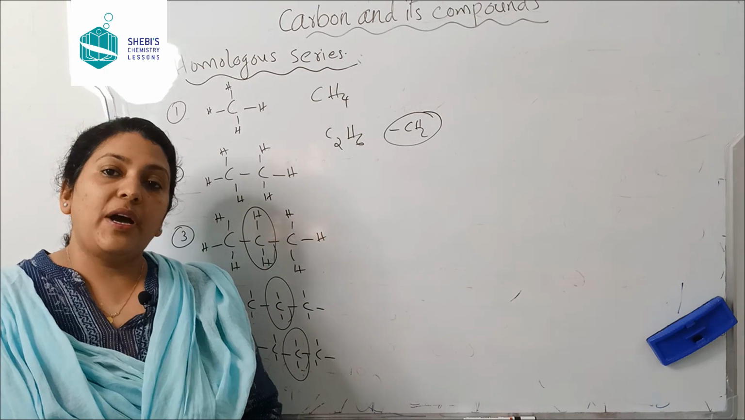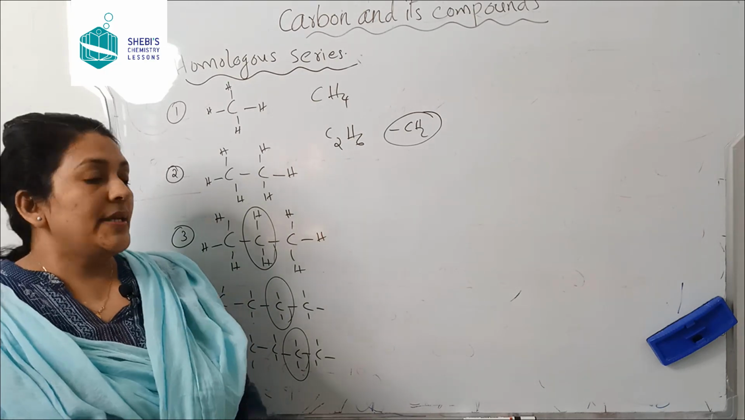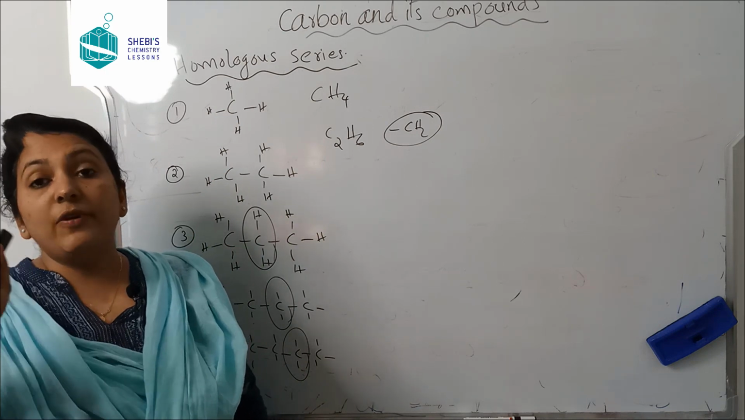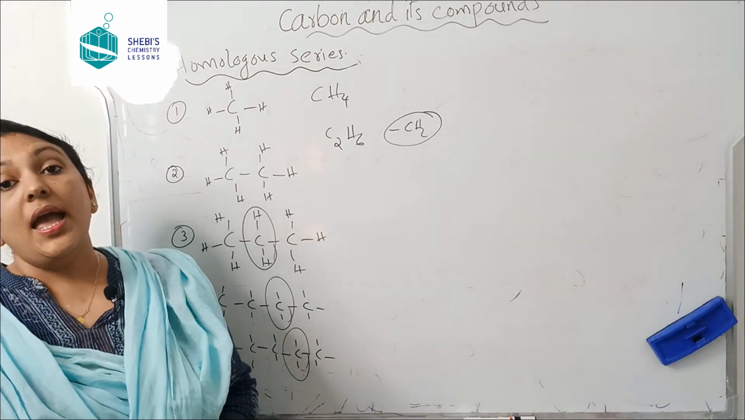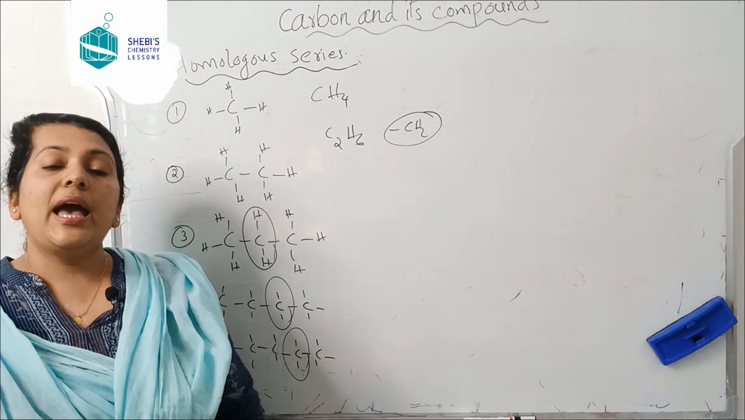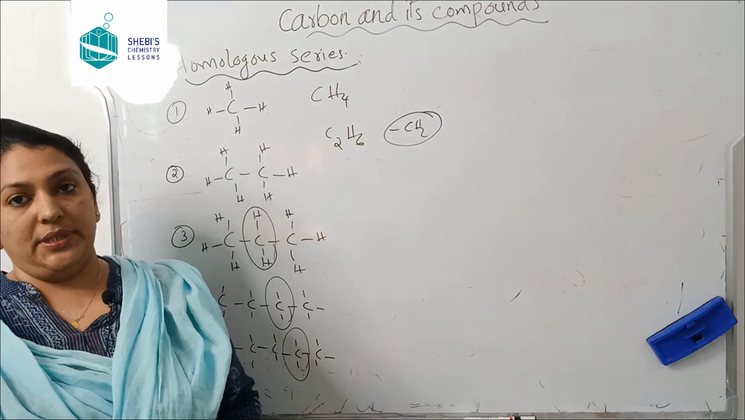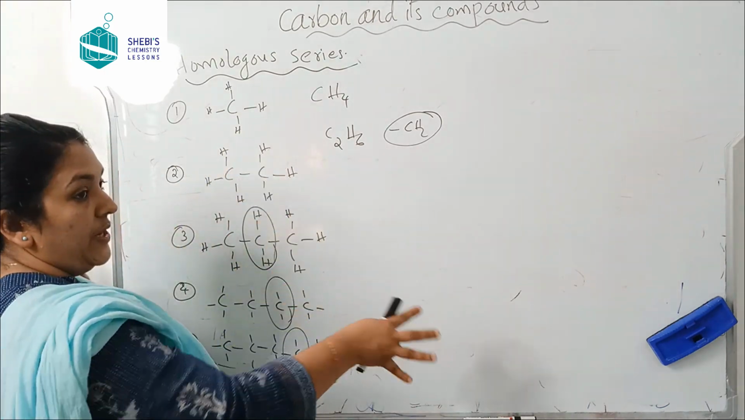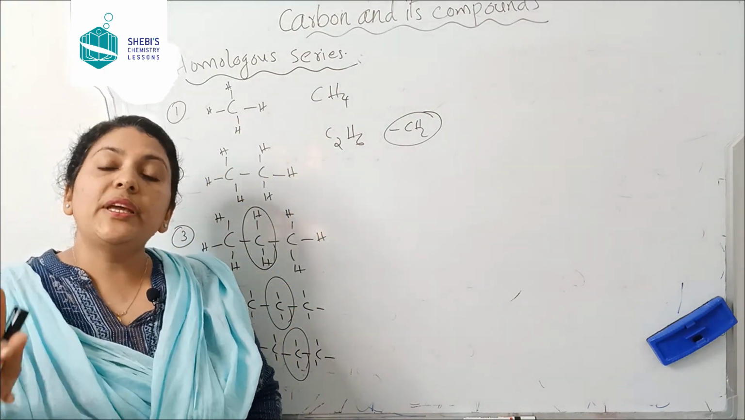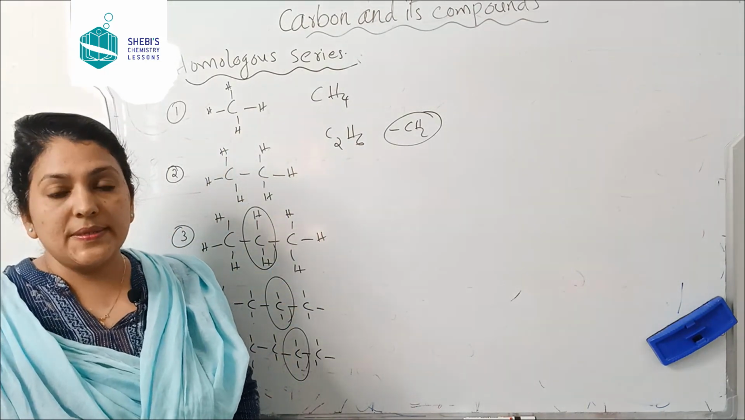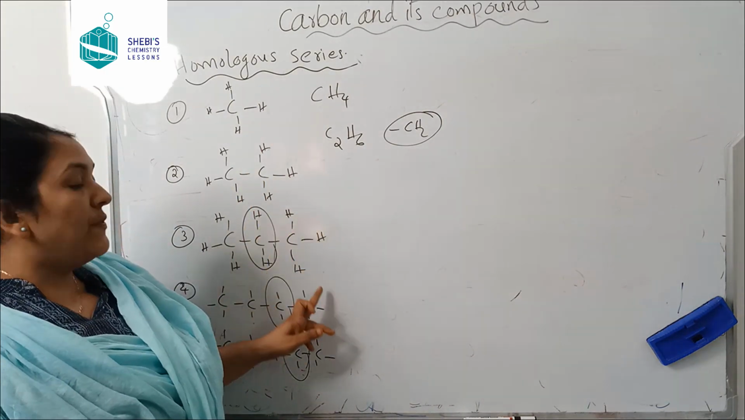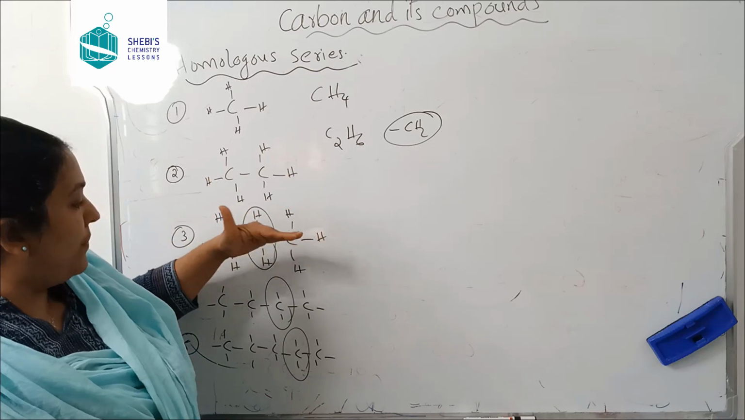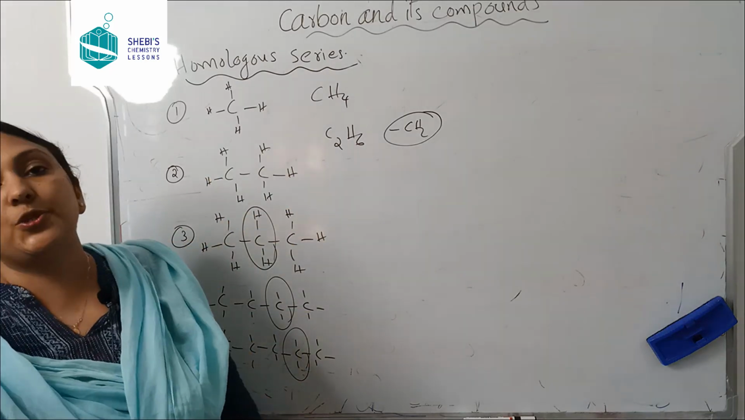So, how to define homologous series? A series of organic compounds which contain the same functional group, okay? And also, they have the same chemical properties. Remember, their physical properties will be different as their mass is different. But they have the same chemical properties, okay? And also they have same functional groups, okay? And their successive members differ by a CH2 group.